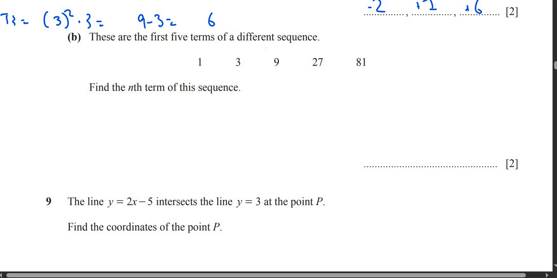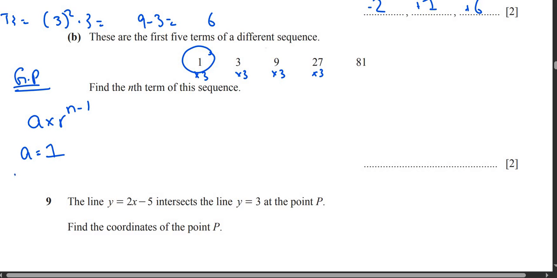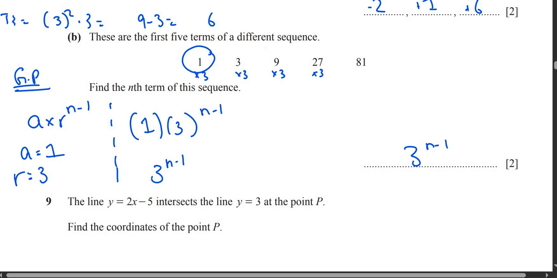But if you see, if I do 1 multiplied by 3, that's 3. If I do 3 multiplied by 3, that's 9. If I do 9 multiplied by 3, that's 27. If I do 27 multiplied by 3, that's 81. So this is geometric progression, which means GP, because we are multiplying with the same number. The formula for geometric progression is A multiplied by R raised to power n minus 1. A is the first term, A is 1. R is the ratio, R is 3. So this becomes 1 multiplied by 3 raised to power n minus 1. This becomes 3 raised to power n minus 1.